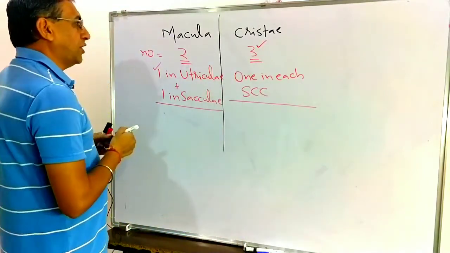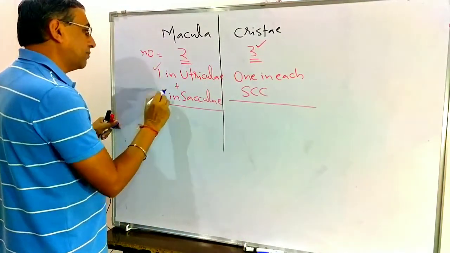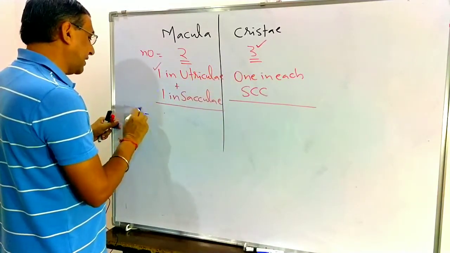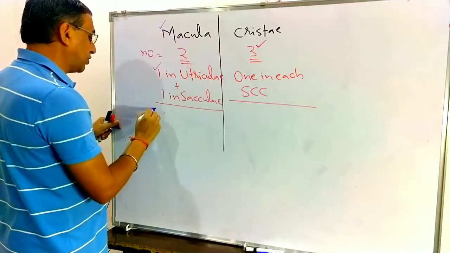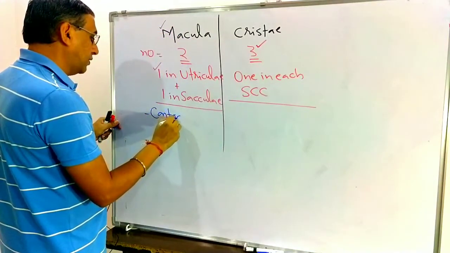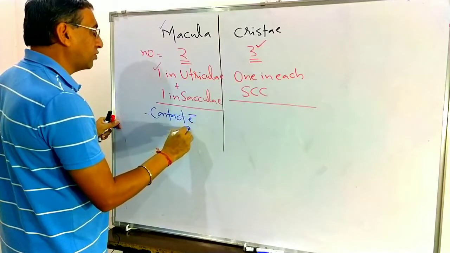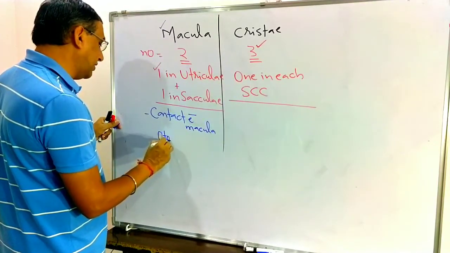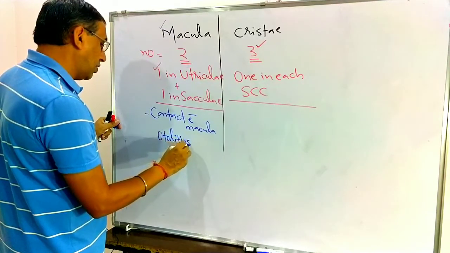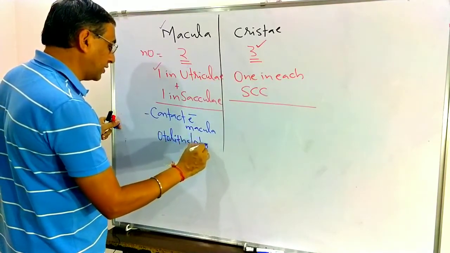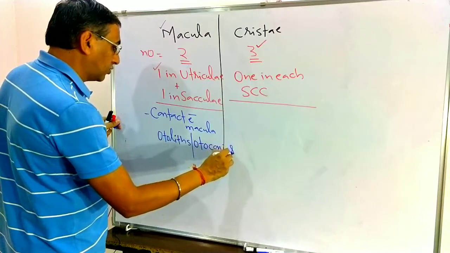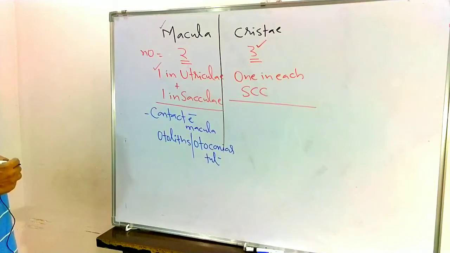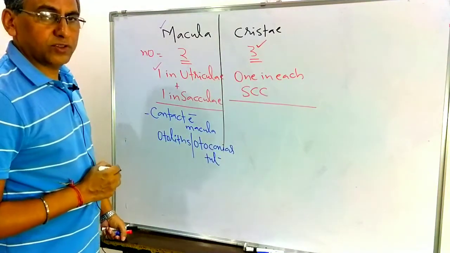Now see another point here: maculae are present in the utriculi and sacculi, and cristae are present in the semicircular canals. Second point, in contact with the maculae, otoliths or otoconia are present.